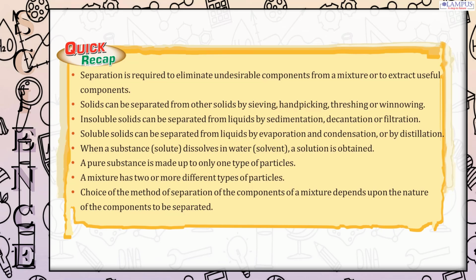When a substance, solute, dissolves in water, solvent, a solution is obtained. A pure substance is made up of only one type of particles. A mixture has two or more different types of particles. Choice of the method of separation of the components of a mixture depends upon the nature of the components to be separated.